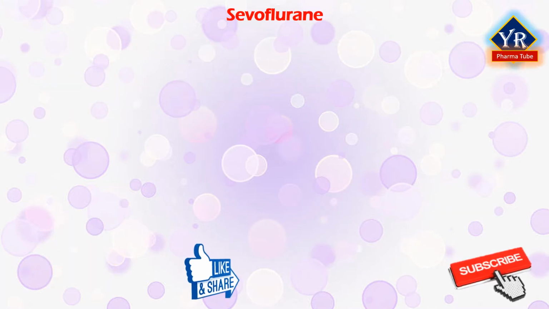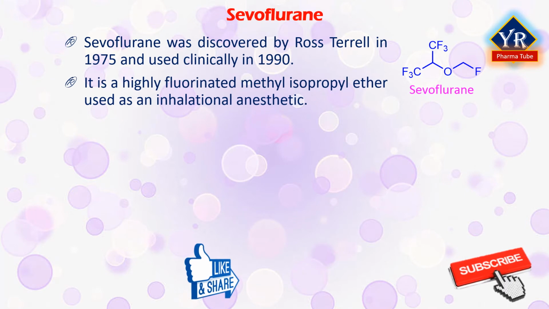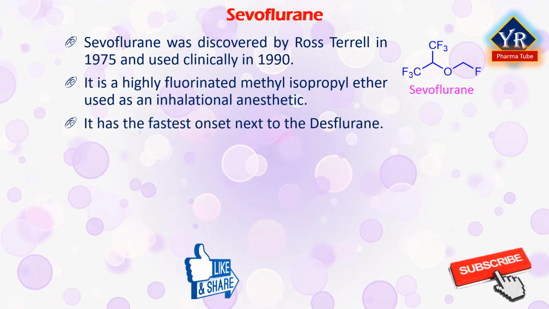The first drug of this lesson is sevoflurane. Sevoflurane was discovered by Ross Terrell in 1975 and introduced into clinical practice in Japan in 1990. It is a highly fluorinated methyl isopropyl ether used as an inhalational anesthetic for induction and maintenance of general anesthesia. It has the fastest onset next to desflurane. While its offset may be faster than agents other than desflurane in a few circumstances, its offset is more often similar to that of the much older agent isoflurane.